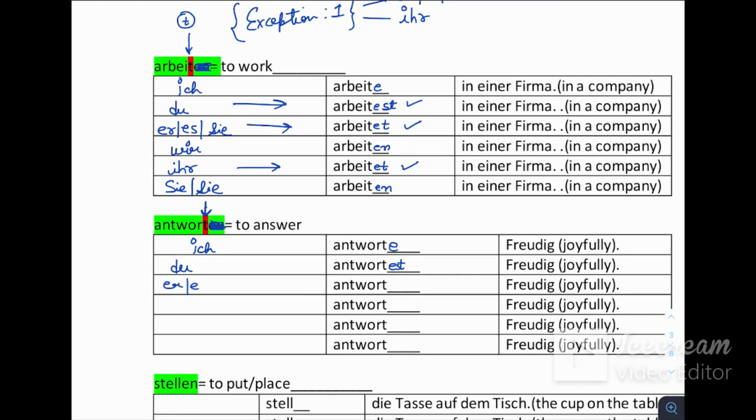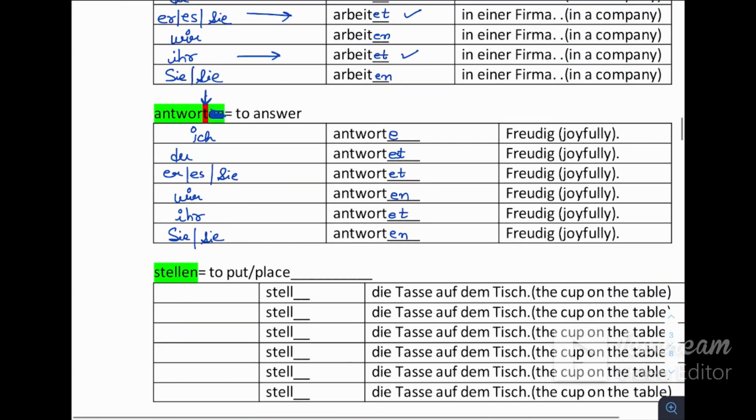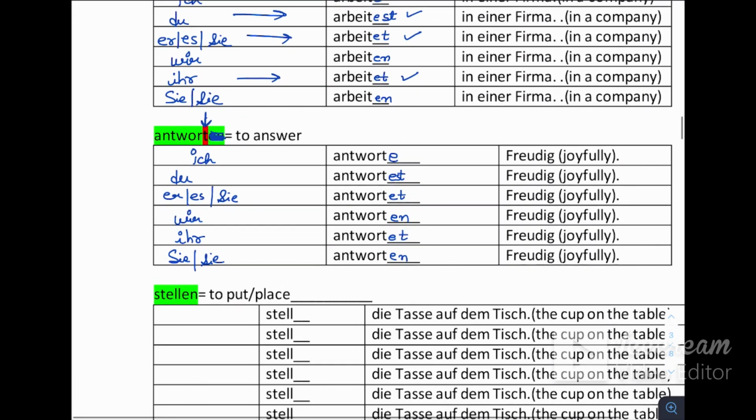With er, sie, es, again e and then t, regular ending. With wir, en, same. With ihr, e and then t, with capital Sie and small sie, again regular ending en. Okay, again this one is same.